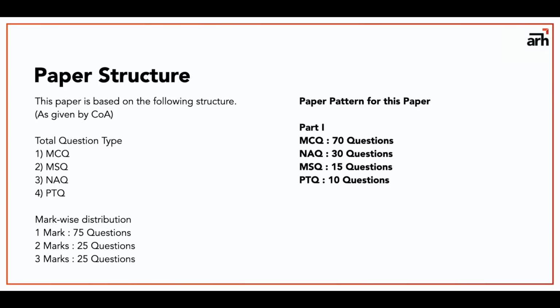So, Council of Architecture has mentioned in the FAQ section about paper structure for NATA 2021, that is 75 questions for 1 mark, 25 questions for 2 marks, and 25 questions for 3 marks. So, again, total of 125 questions and 200 marks. Now, that was all the information given by Council of Architecture.